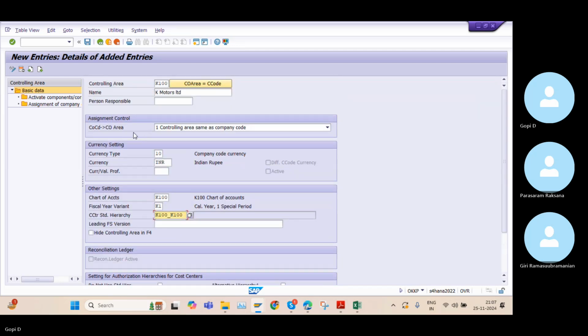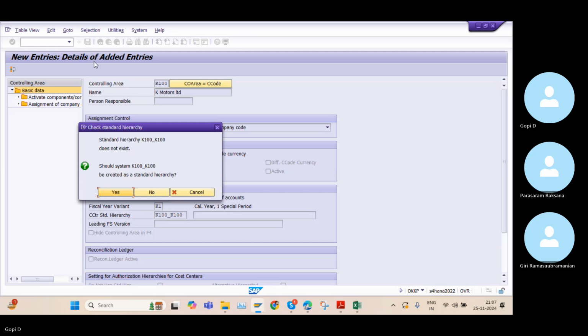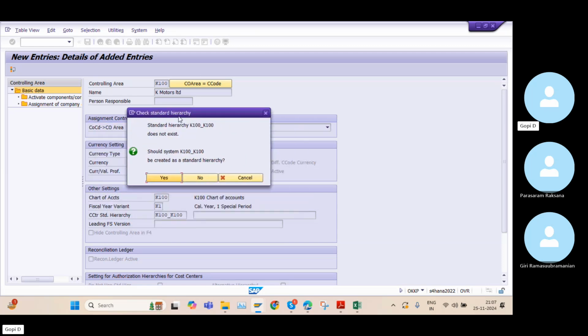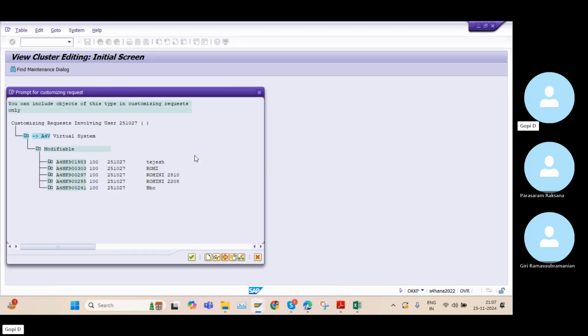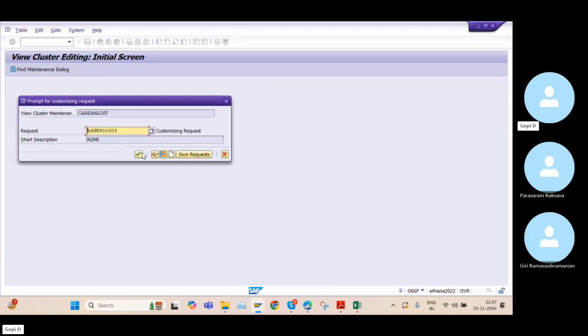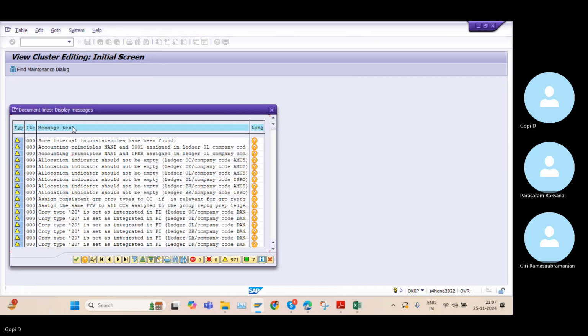Now I need to click on save. It is throwing a pop-up box. Why? Because we didn't create the standard hierarchy, but we gave it directly in the cost center standard hierarchy field. Now the system is asking whether we need to create the standard hierarchy, so we need to click on yes. Here I need to take my own request, and click on save. Even for the last 2, 3 days, the server has not worked properly because of some network issue.